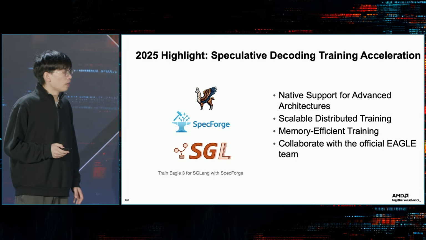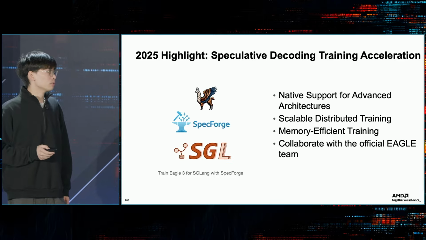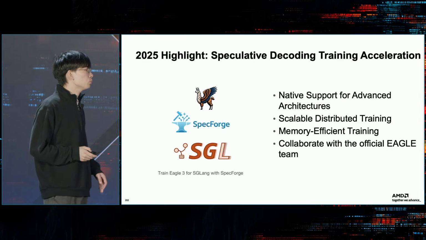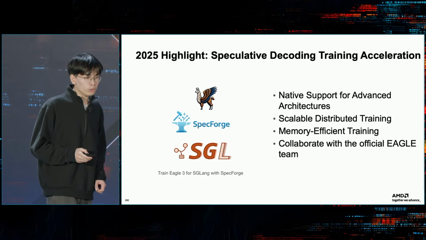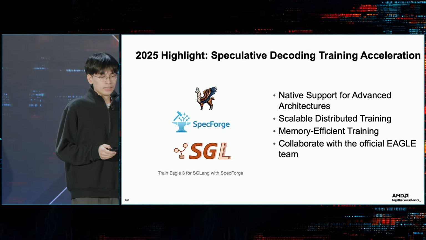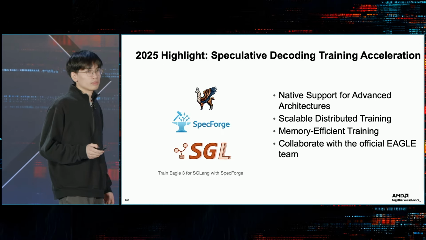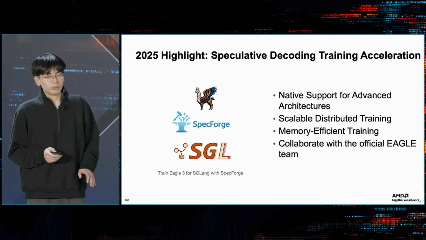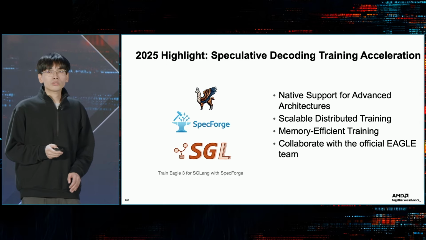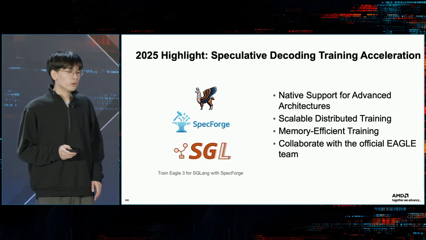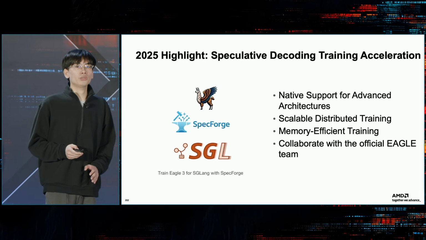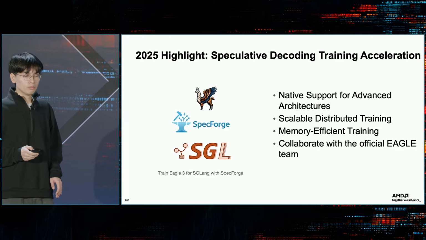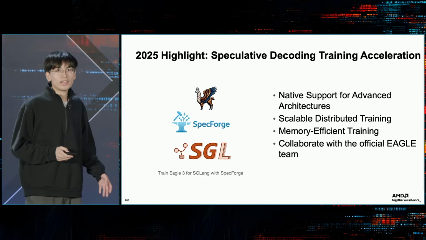A few months ago, I launched another project named SpecForge. This is a training framework. It has been used to train the Eagle 3 draft model, and it has native support for advanced architectures, something like DeepSeek MLA, and it supports scalable distributed training and memory efficient training. We just collaborated with the official Eagle team to support this, and it has been used to train the Qwen 3 and GPT-OSS Eagle 3 draft models. This has been used widely by the community.